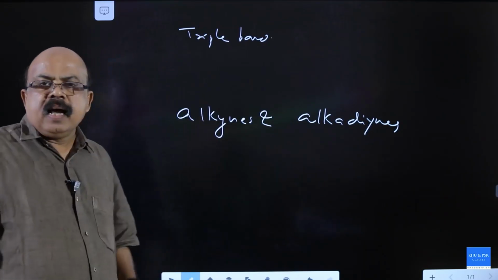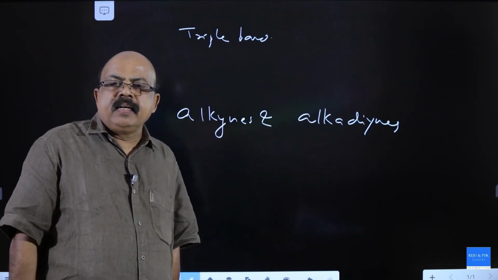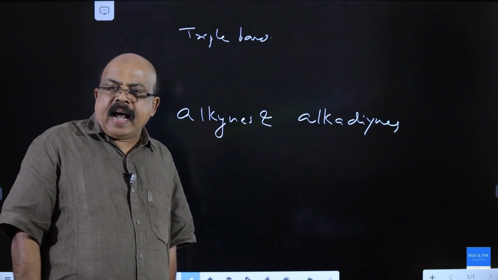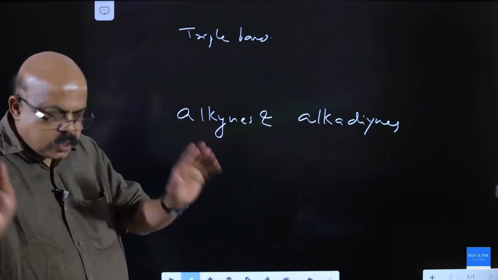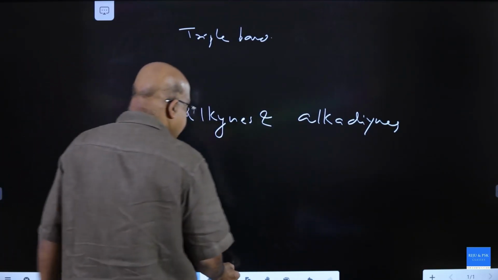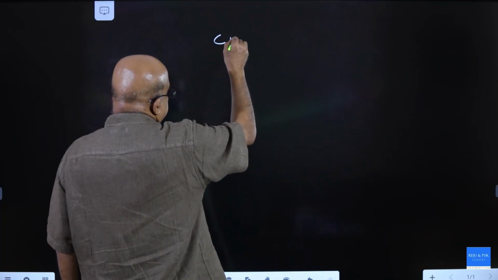Alkynes and alkadiynes can be named like alkenes and alkadienes. The rules are the same.